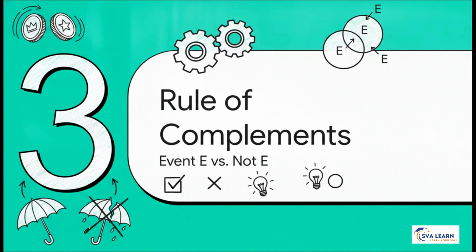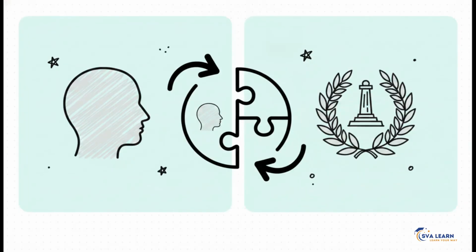Section 3. The rule of complements. Event E versus not E. Okay, let's see how these rules build into one of the absolute best shortcuts in math, the relationship between something happening and that exact same thing not happening. We call these complementary events. Let's say event E is flipping a coin and getting a head. What's the opposite? It's not getting a head, which obviously means getting a tail. We denote this not E with a little bar over the E called E bar.